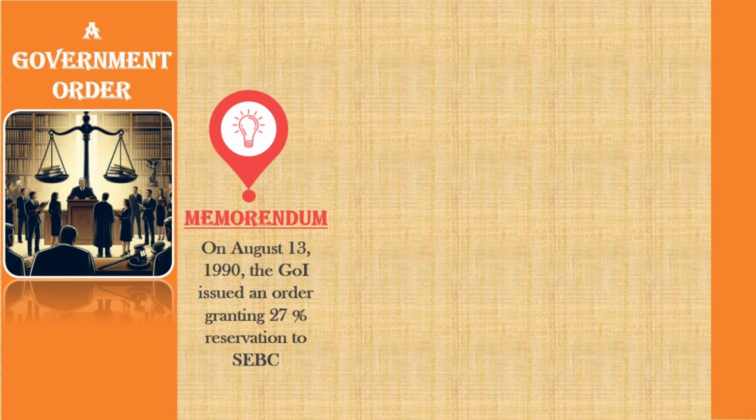On 13 August 1990, the Government of India issued an office memorandum. This order stated that, in addition to scheduled castes, SC, and scheduled tribes, 27% job reservation benefits would be given to a new category called Socially and Educationally Backward Classes, SEBC. Only persons belonging to backward classes were eligible for this quota.